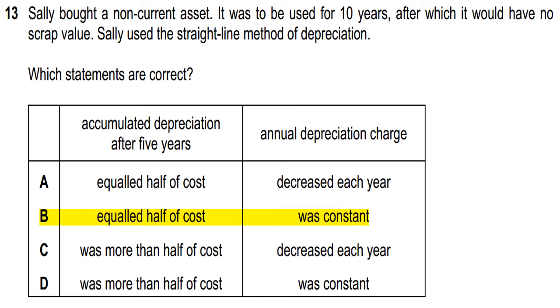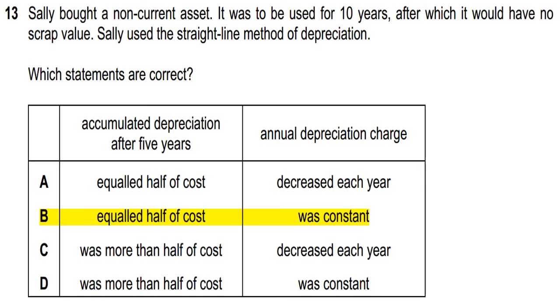And number 13, Saleh bought a non-current asset. It was to be used for 10 years, after which it would have no scrap value. Saleh used the straight line method of depreciation. Which statements are correct? Cumulative depreciation after 5 years, annual depreciation charge. Okay, B option is correct.